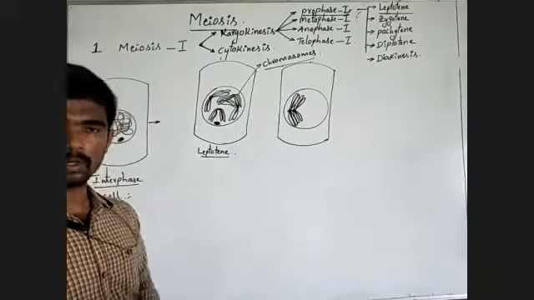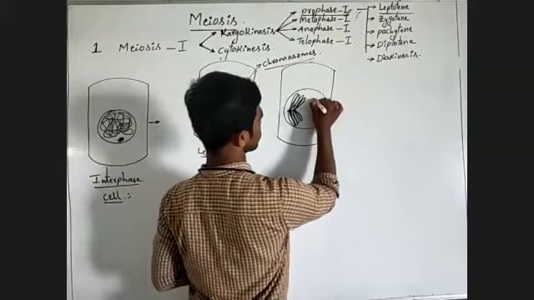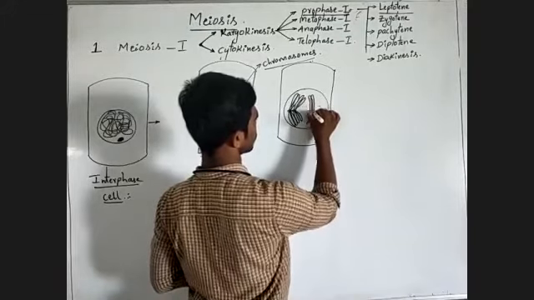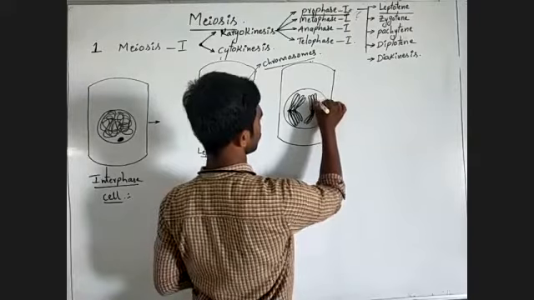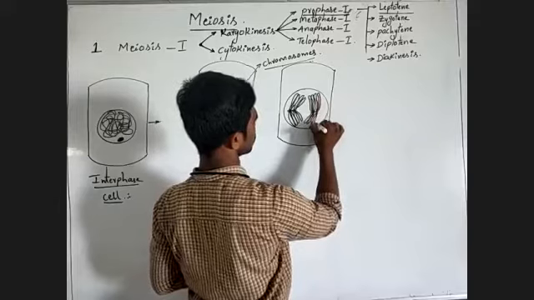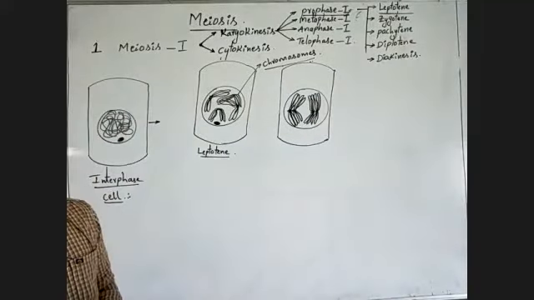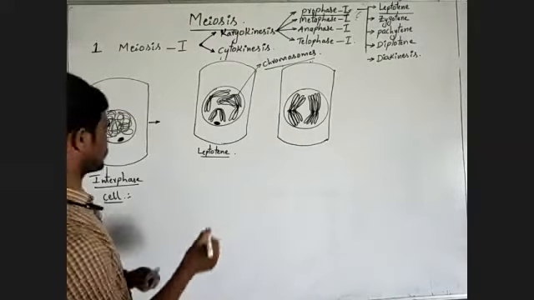This is a homologous chromosome pair. This is another homologous chromosome pair. Understanding? Observe carefully.